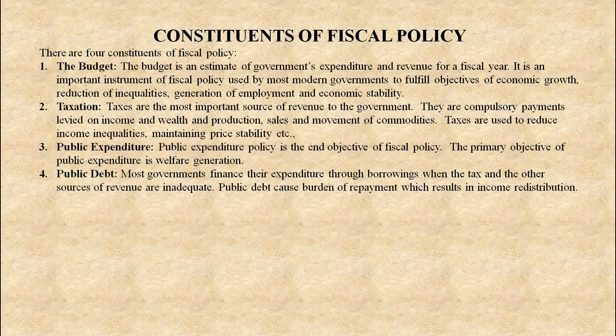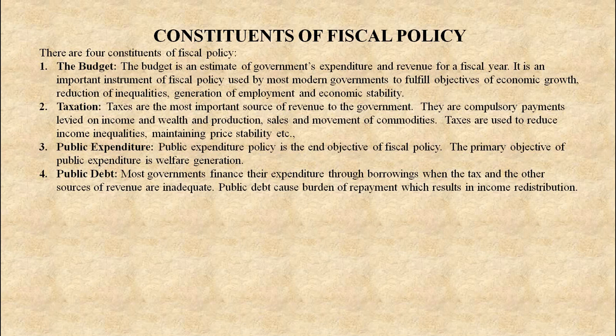Second, taxation. Taxes are the most important source of revenue to the government. They are compulsory payments levied on income and wealth and production, sales and movements of commodities. Taxes are used to reduce income inequalities, maintain price stability, etc. Next, public expenditure. Public expenditure policy is the end objective of fiscal policy.